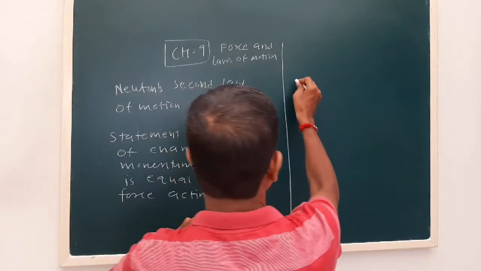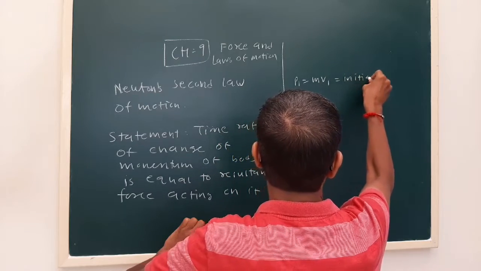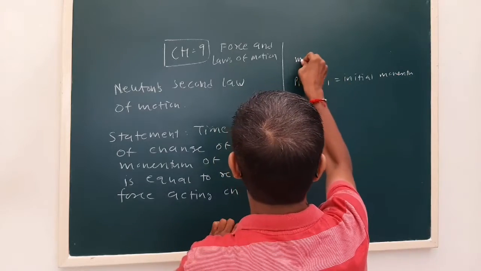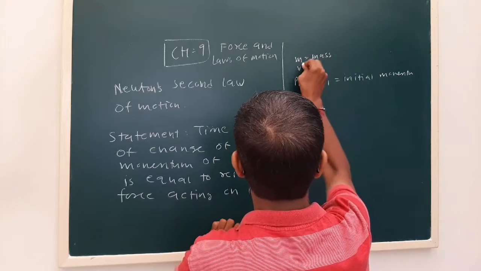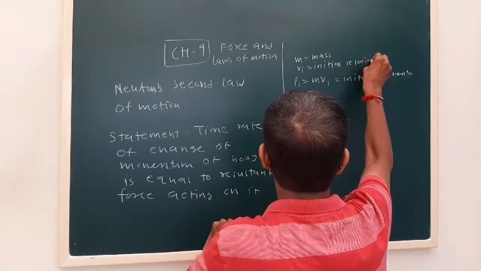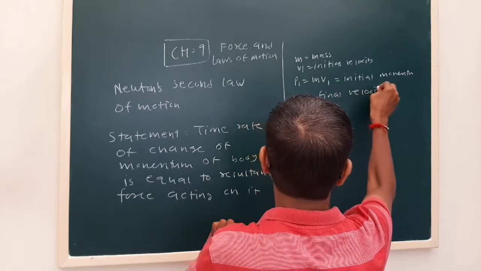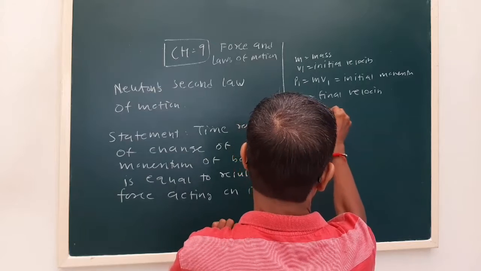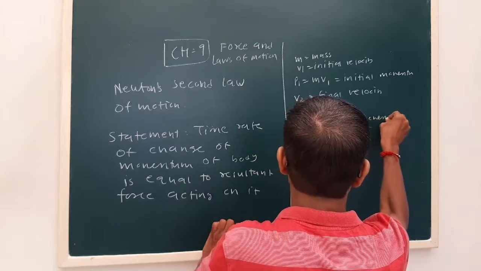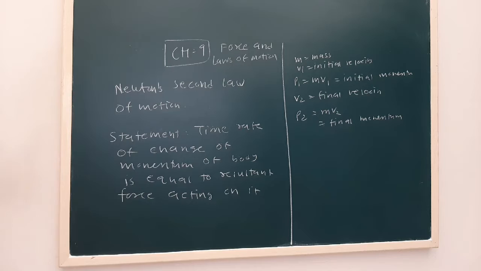Let us say P1 is m into V1, the initial momentum. Here m is the mass, V1 is the initial velocity. Now let V2 be the final velocity. We assume that the mass remains constant. So P2 is the final momentum, m into V2.